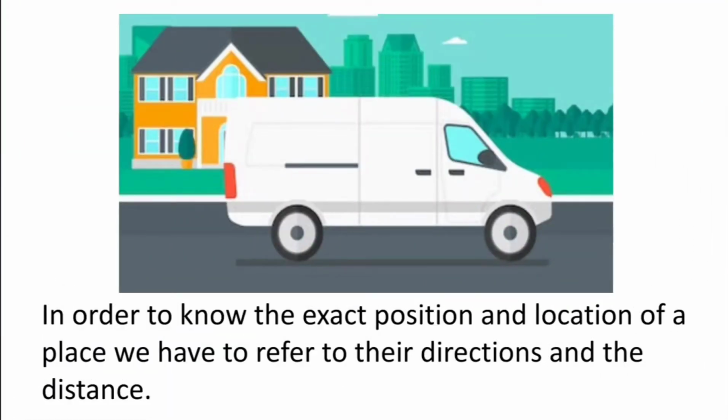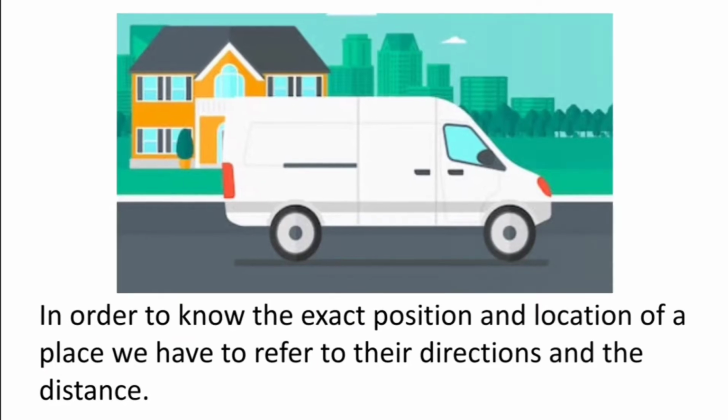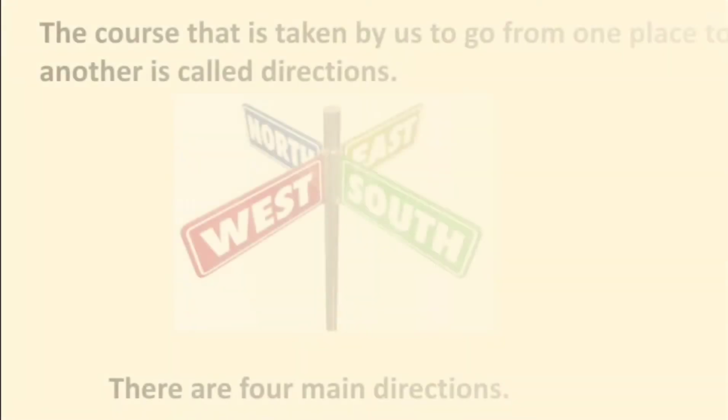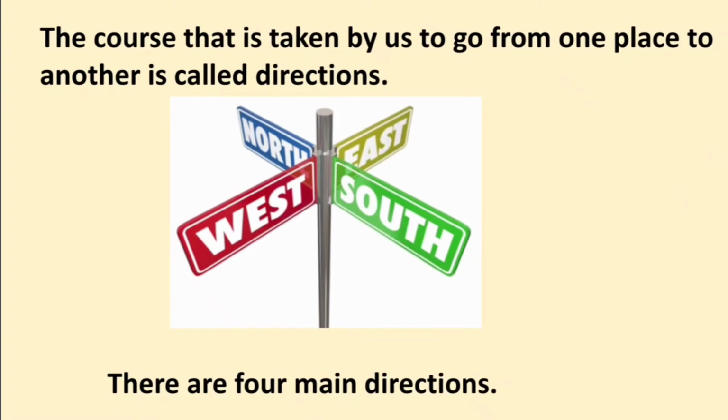In order to know the exact position and location of a place, we have to refer to their directions and the distance. The course that is taken by us to go from one place to another is called directions. There are four main directions.